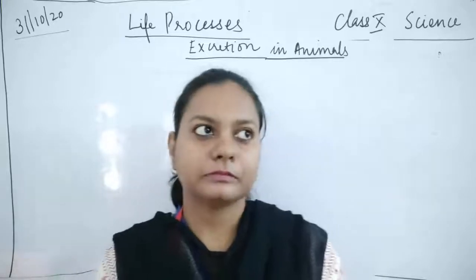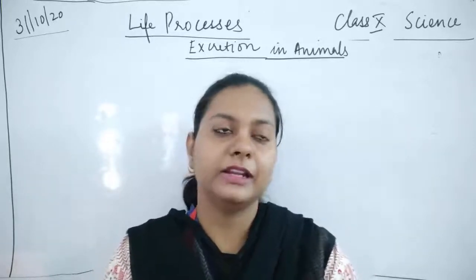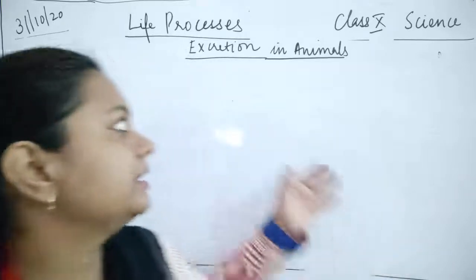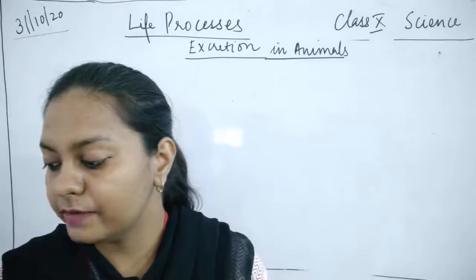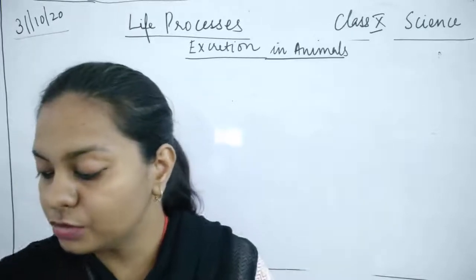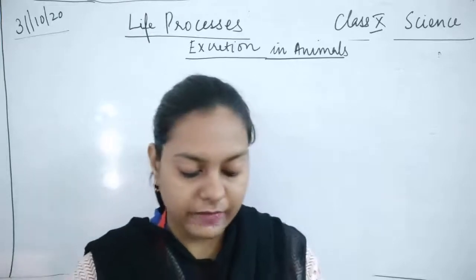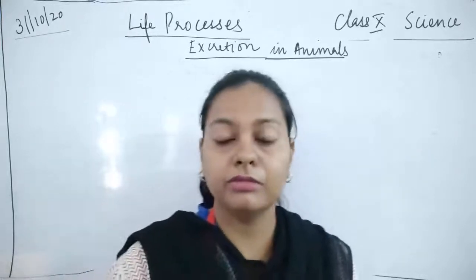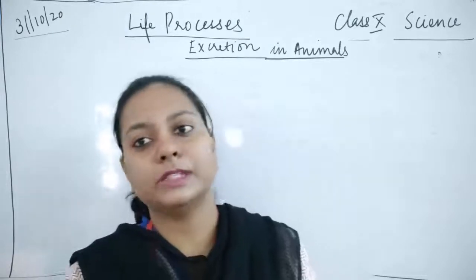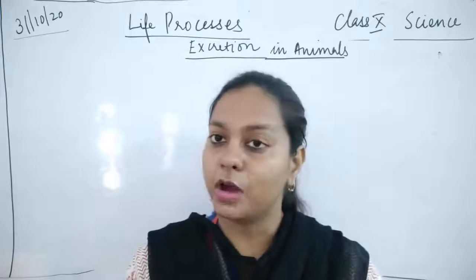But next, when we talk about waste material, we have to talk about excretion in human beings also, excretion in animals also. Children, what is the use of this excretion? excretion होता क्यों है? क्योंकि तीन तरीके की प्रॉब्लम्स हैं बॉडी में. कौन कौन सी? The body has to get rid of the toxic waste.